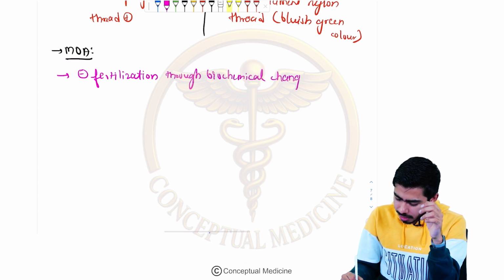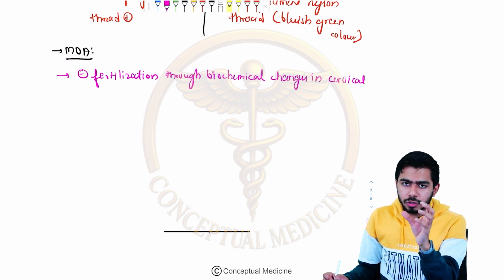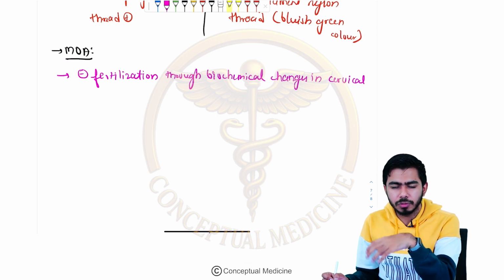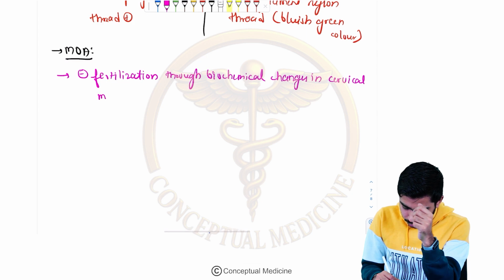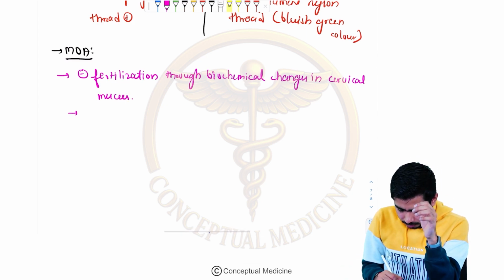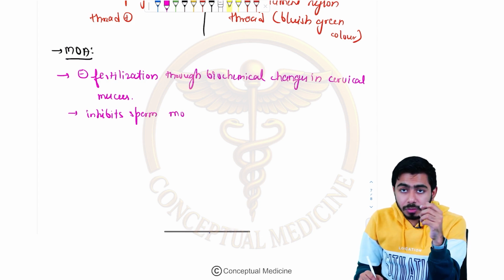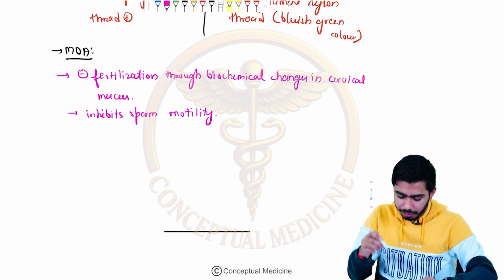It is making the cervical mucus thick in nature, so that there is no entry, or very little entry, of sperms into that area, right? And they will also be inhibiting the sperm motility, I mean the movement, right?